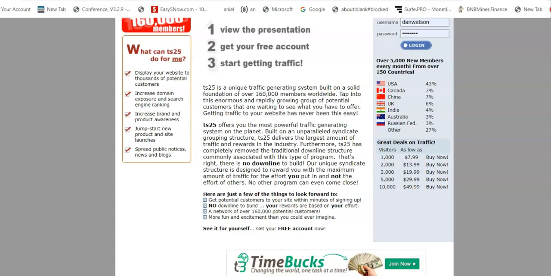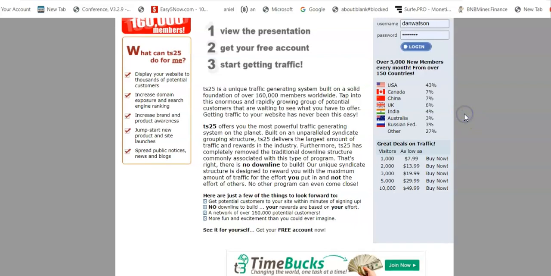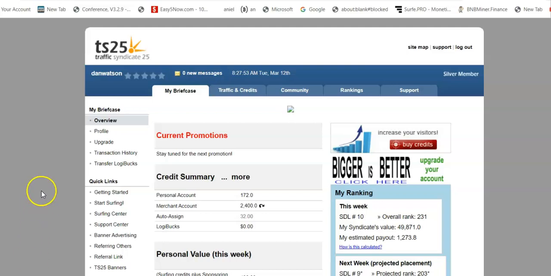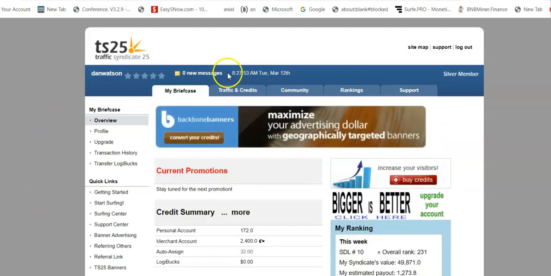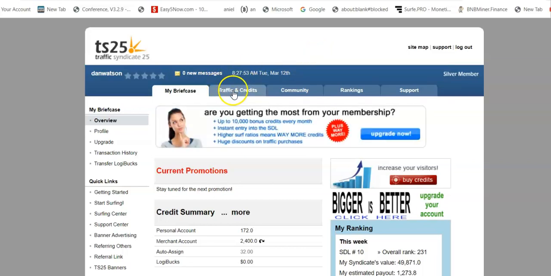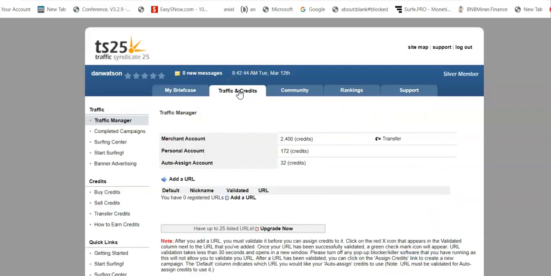So, in order to log in to TS25 from their homepage, there is going to be a login option right here. I'm going to go ahead and do that now, and I will catch you on the inside. All right, so once you log into TS25, you are going to see your back office dashboard, which is going to look something very similar to this. And you are going to go to Traffic and Credits. Click that. It'll take you to a page that looks like this.